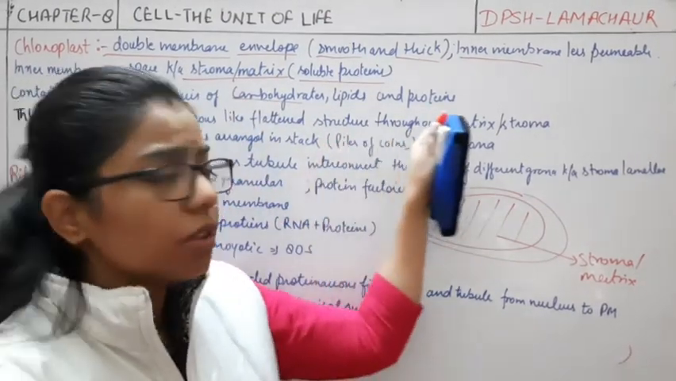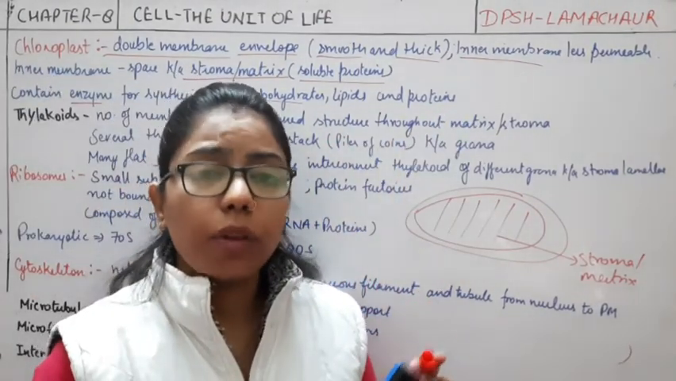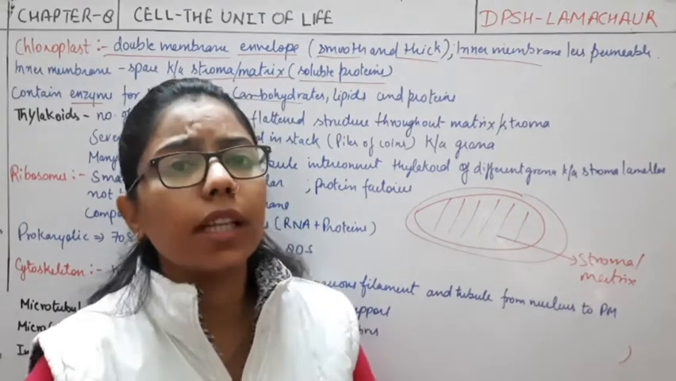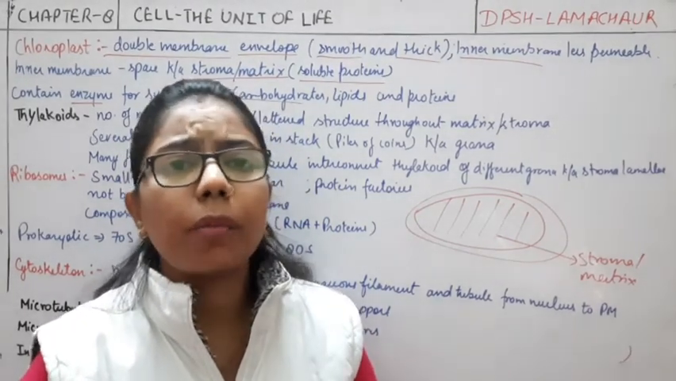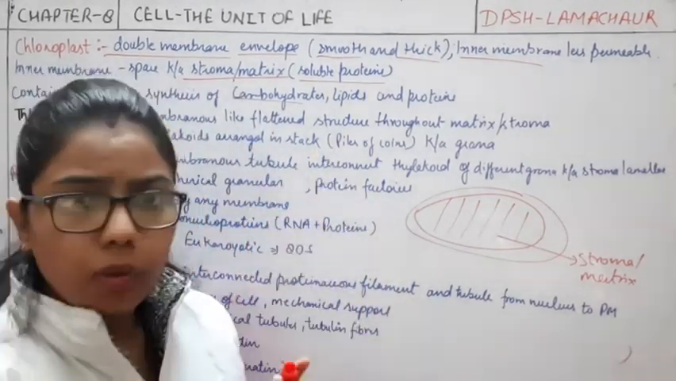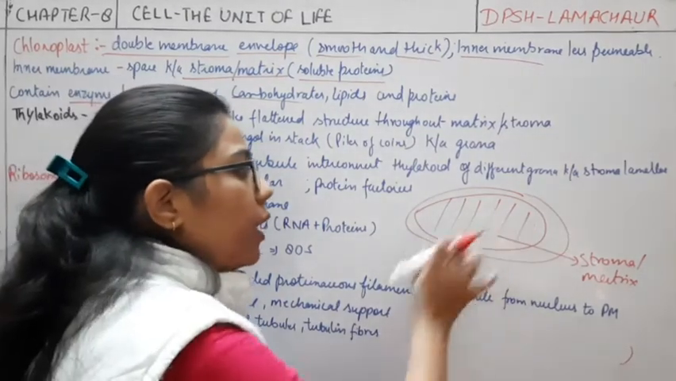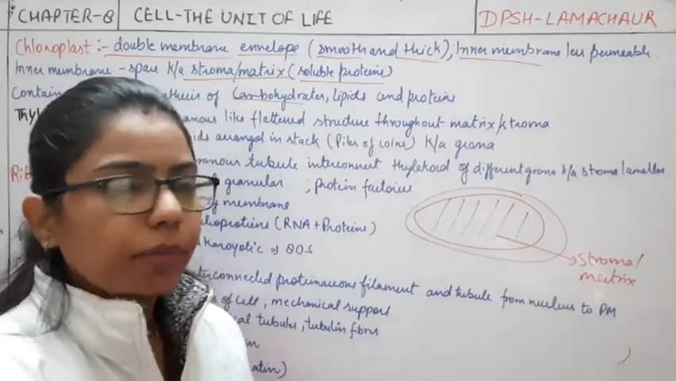And all these three are important for the proper functioning of the cell, for the formation of membrane. So all these things are required, which will be formed where? In the matrix here, right?